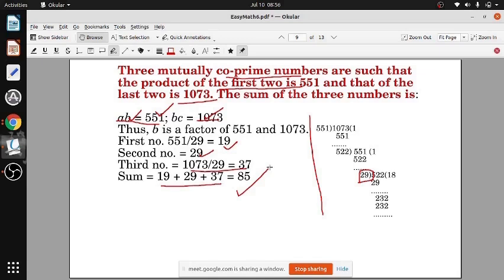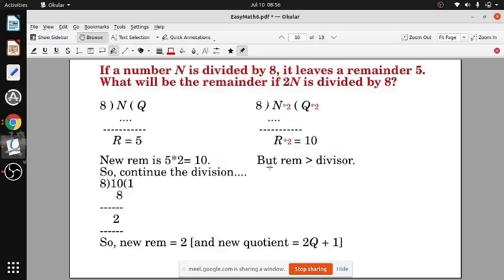Yes, sir. Kritika? Himangi? Yes, sir. Okay.